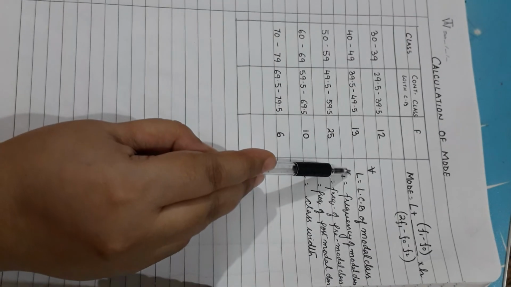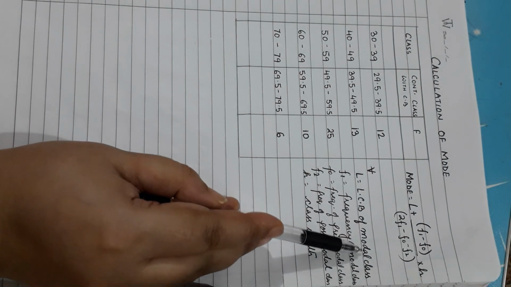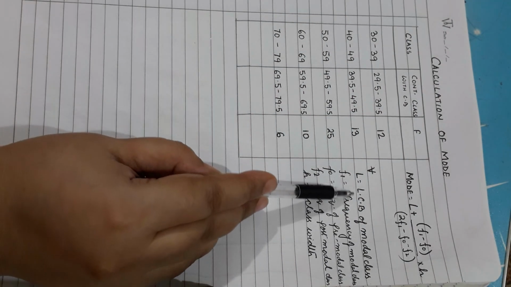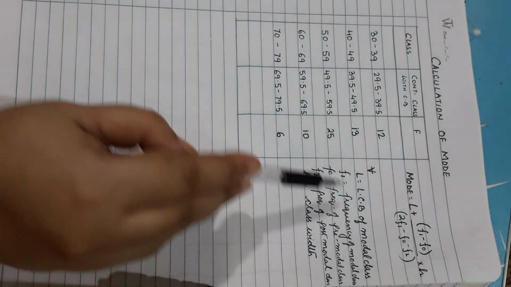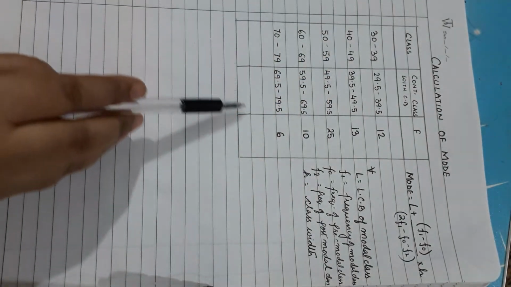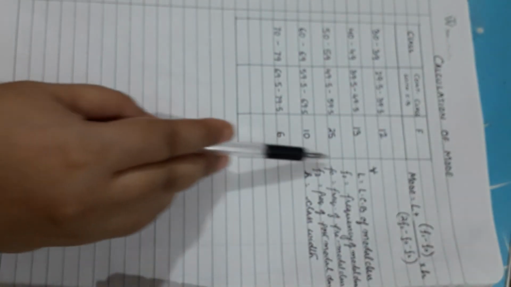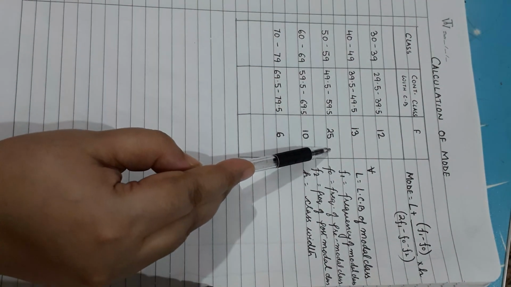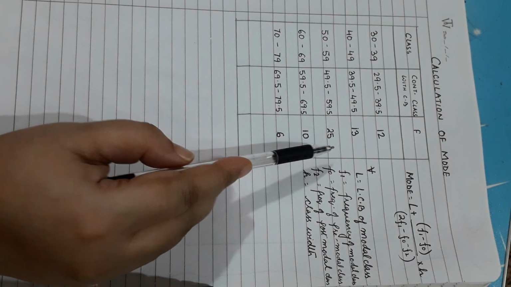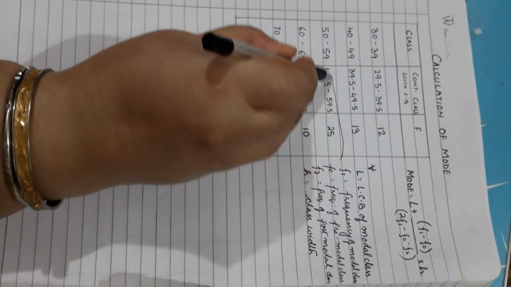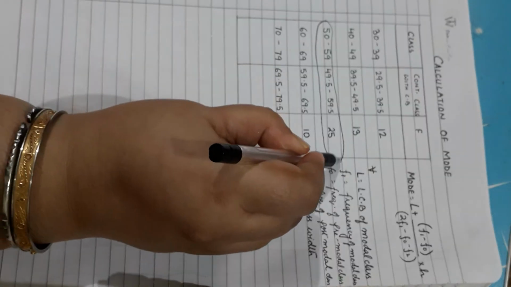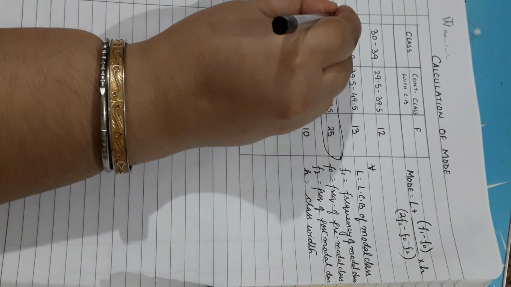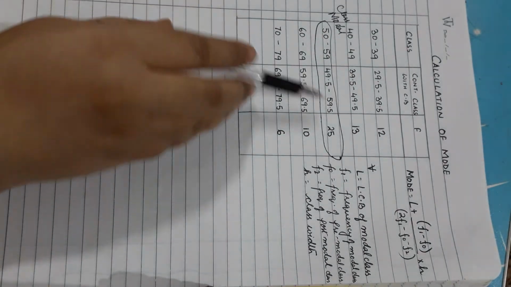L is the lower class boundary of the modal class. So there is something called modal class here. Now, what is a modal class? Modal class in a particular distribution is the class which is having the highest frequency. So here the highest frequency is of this particular class, 50 to 59. That is forming your modal class. So this is the modal class.